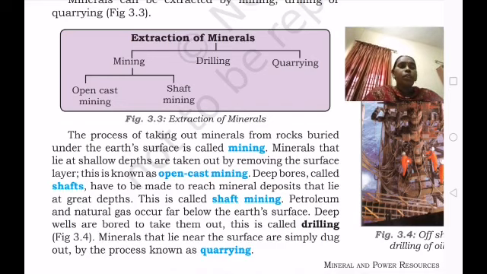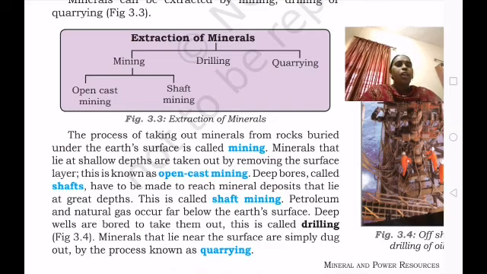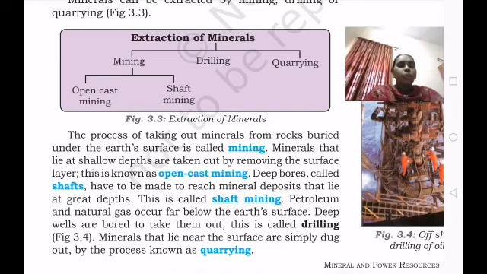So all these minerals are divided into two types, metallic minerals and non-metallic minerals. In the metallic minerals there are two types, ferrous and non-ferrous minerals. All these minerals are extracted by mining, drilling and quarrying. In mining, there are open cast mining and shaft mining. Read the textbook once again and understand the lesson and the meaning of mining, open cast mining, shaft mining and quarrying. Let us continue in tomorrow's class.